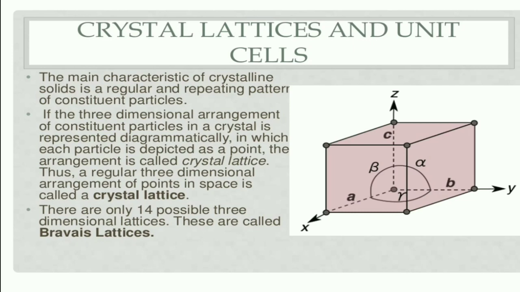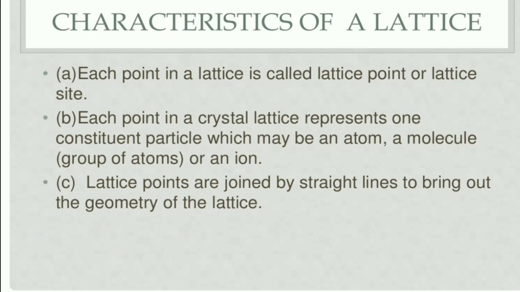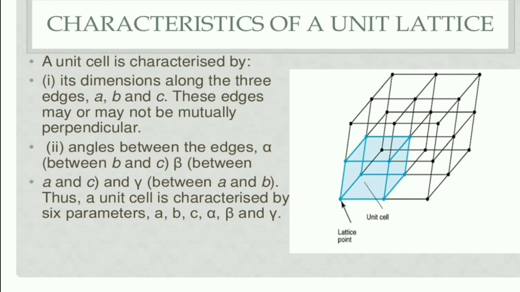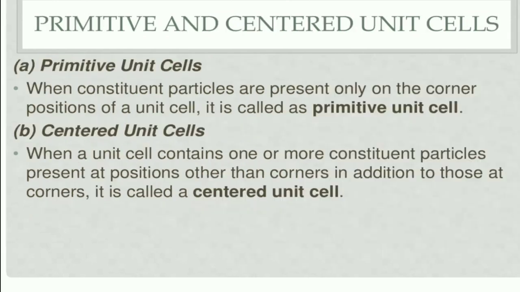Here we have discussed the crystal lattice and the unit cell. A crystal lattice is the three-dimensional arrangement of constituent particles in space, and the unit cell is the smallest repeating unit of a crystal lattice. Okay, so this is a crystal lattice. This we will discuss in the live session, how to draw. Okay, clear. And these edges are A, B, C, and the angles are alpha, beta and gamma. Now we can discuss the different types of unit cells.